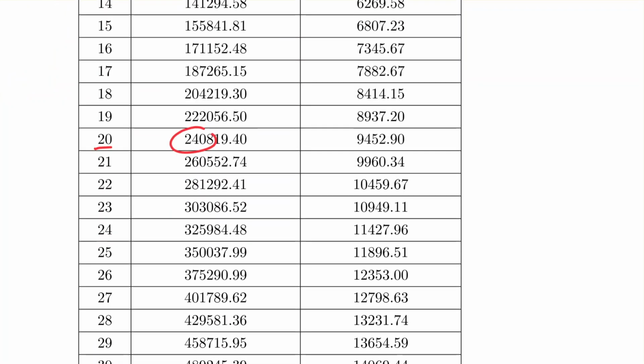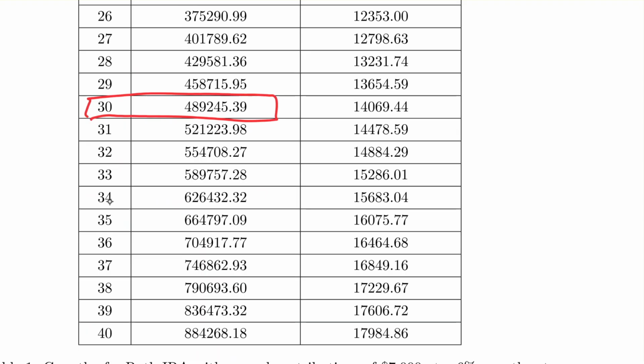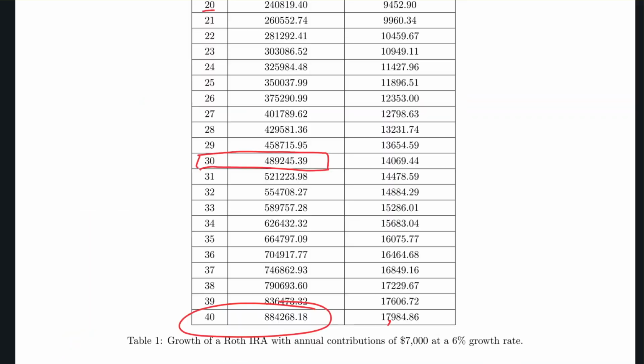If we continue investing 7,000 a year, keeping our account balance growing over time, by year 30, we get to this balance. If we keep it up another 10 more years, we'd end at year 40 with $884,268.18. And in that last year, the amount of interest that we'd gain on the account is $17,000. So you can see at the end of the investment cycle, when the principal is so large, the amount gained by interest each year gets larger and larger and larger as well. And excuse me, I just saw here, this was a 6% growth rate.